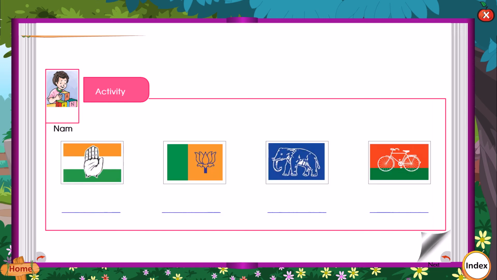Activity. Name the political party to which these symbols belong.